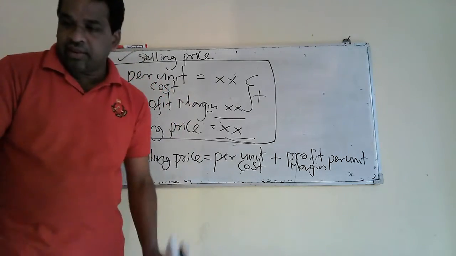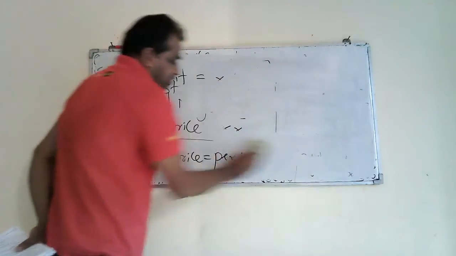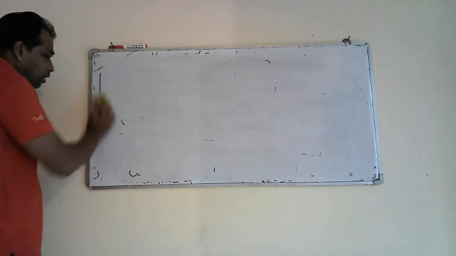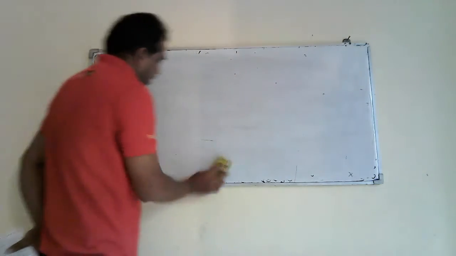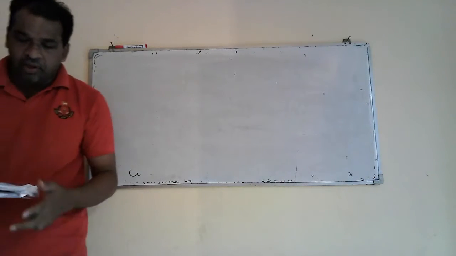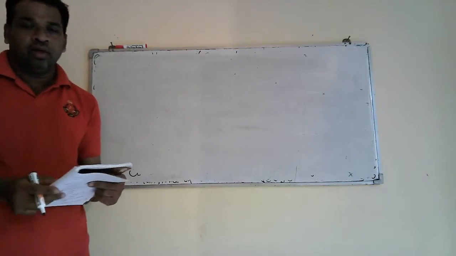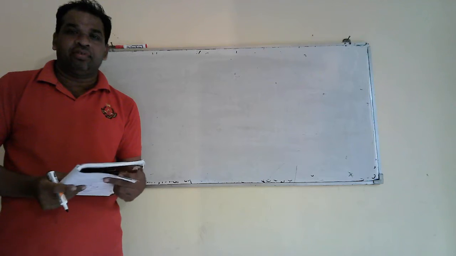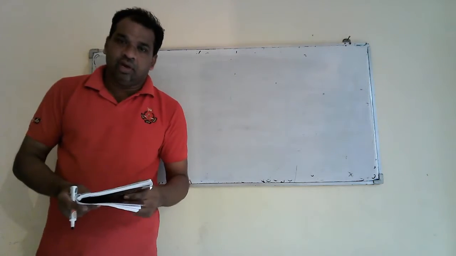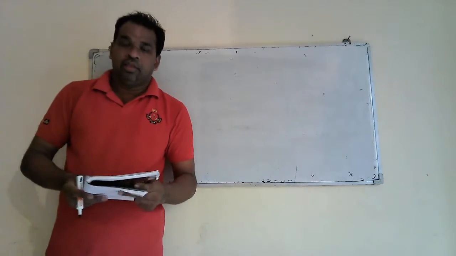Sometimes you will be asked to mention what are the things you have to consider when you decide the selling price. Because practically, if you are a businessman, when you decide the selling price of the product, you have to be concerned about some factors. Here you are given 4 factors. One is the demand for the product in the market. We can't just decide the selling price, because if you have a good demand, then you can increase your price. If you have average demand, you can keep an average price. You can decide the selling price depending on market demand.